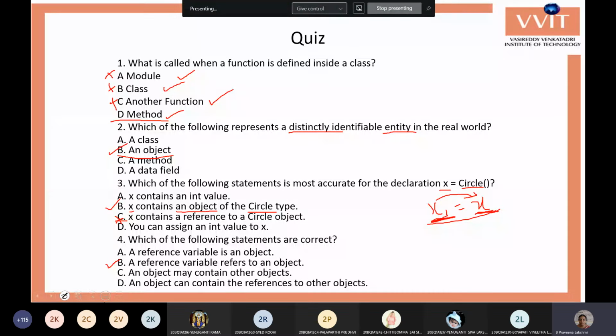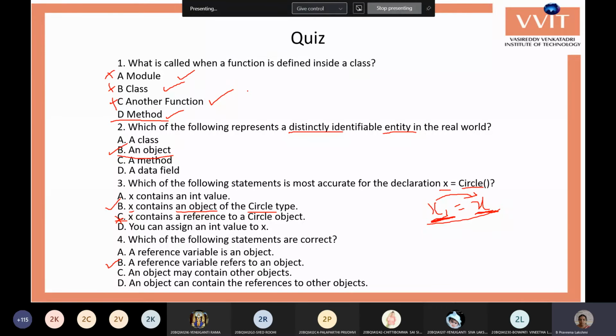An object can contain the references to other objects, that is also wrong. Okay, my object cannot contain the references to the other objects. It can have the references to the same type of object only, but it doesn't contain the other objects as references. Okay, so these are the small questions, small bits which are related to our OOPS concepts.